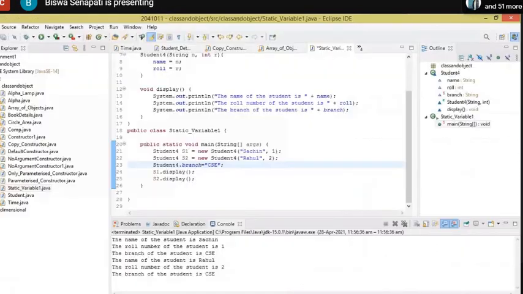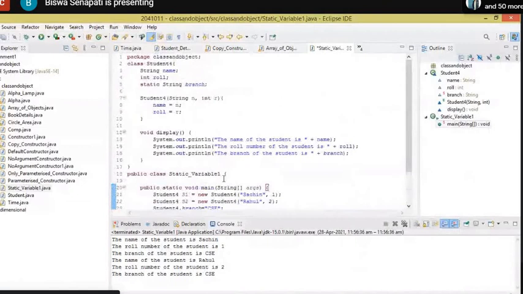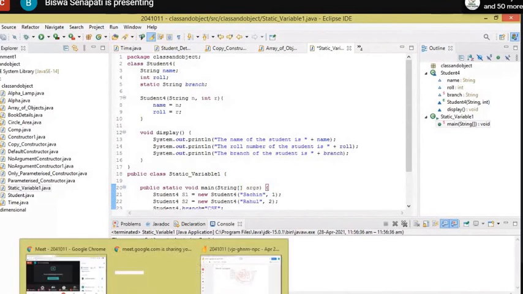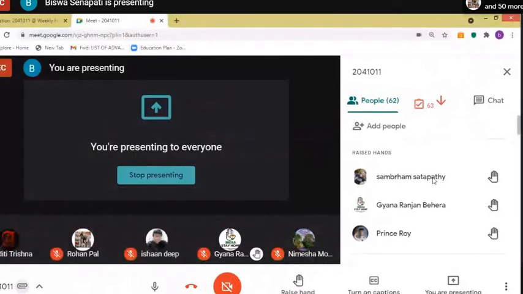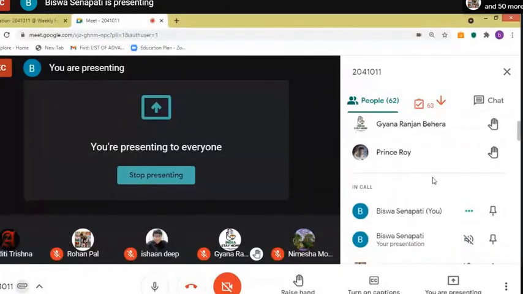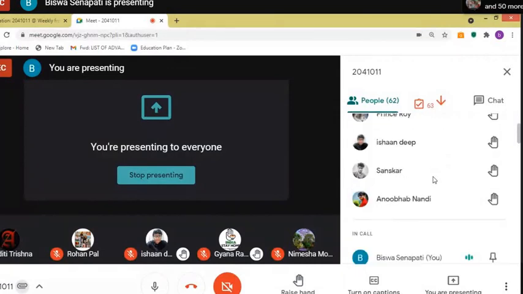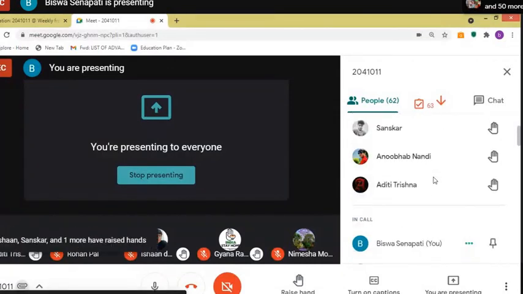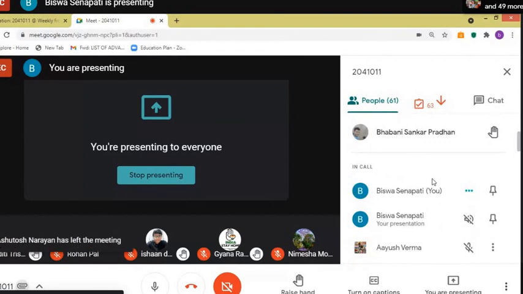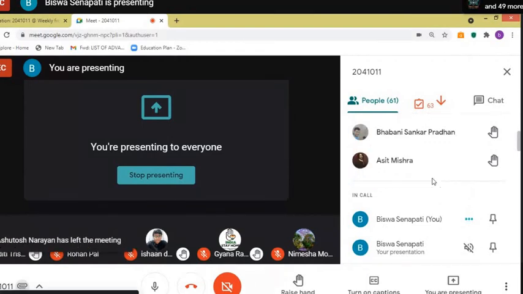Okay. So now who can explain this code? Raise your hand, and in the meantime, all of you write down this code in the copy. Who can explain the code, or do you want the explanation again from me? You can ask, no issues. But who can explain the code? Raise your hand. Only 3, 4, 5, 6, 7, 8. The strength is 63. I am not expecting 8. Okay. So let me ask a new student who has raised the hand. Yes, Asit.